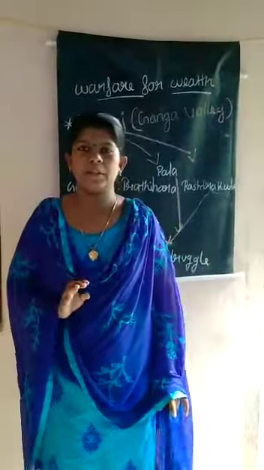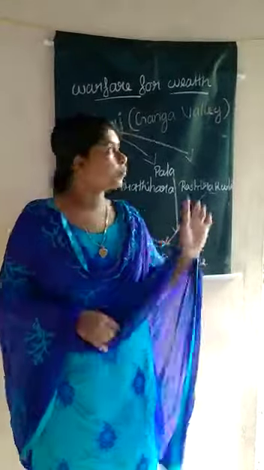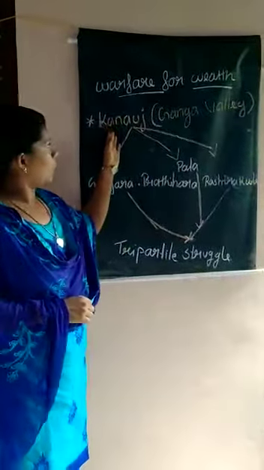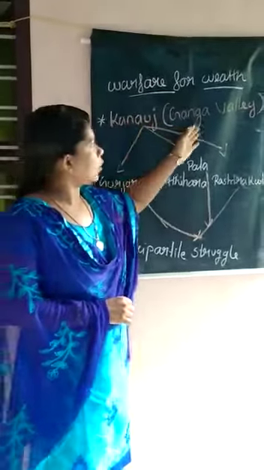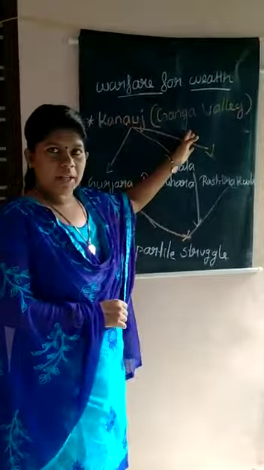The first major technique adopted by the rulers to extend their kingdom was war. I will tell you one example. One area is Kanauj. Kanauj is located in the Ganga Valley.